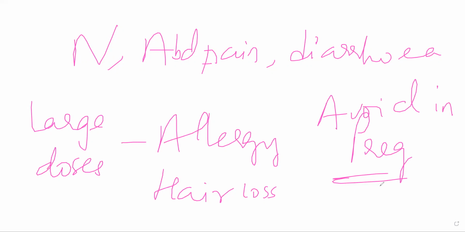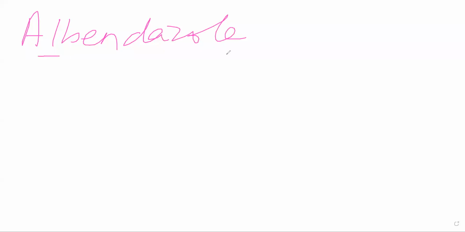Now, because mebendazole has so many disadvantages, later on another drug was made with a similar mechanism of action, but a better alternative to mebendazole, called albendazole. This is a more improved version of mebendazole. It is essentially a congener of mebendazole, and the mechanism of action is the same. But it has a few advantages. It is better tolerated, adverse effects are lower when compared to mebendazole, and it is effective in a single dose. Very important.